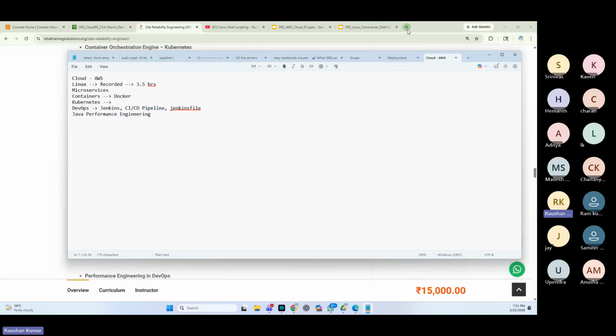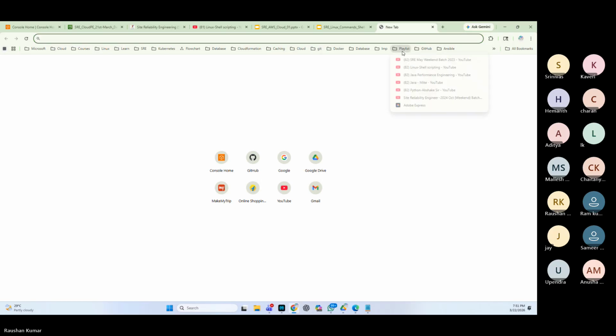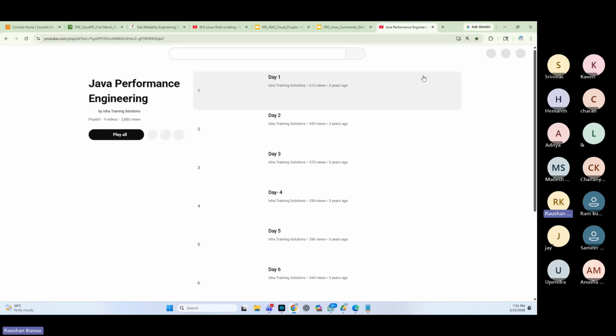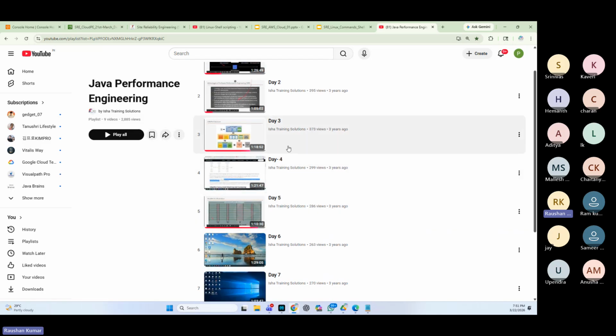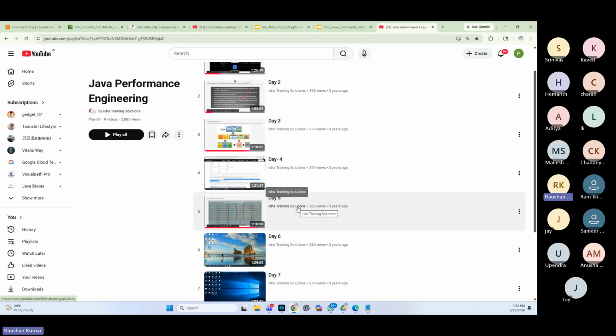Again, I'm going to show you the playlist. I used to take the live sessions earlier, but I've stopped that just to manage the time so that we can complete the course in 3 months. So we have the JVM architecture, the various GC algorithms that we have. What happens in every GC algorithm? How do we analyze GC logs, heap dumps, thread dump analysis using the MAT analyzer? So we have details here.